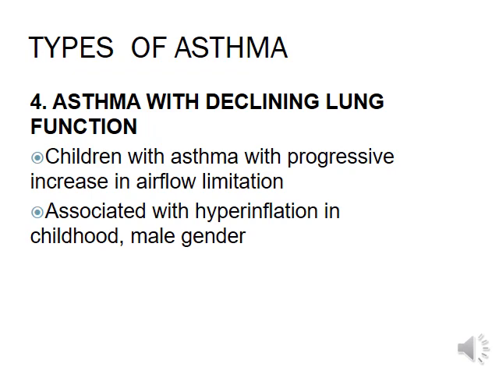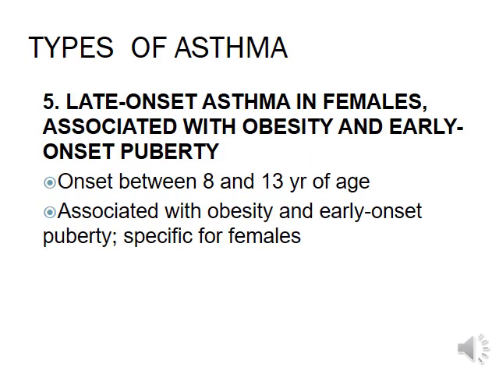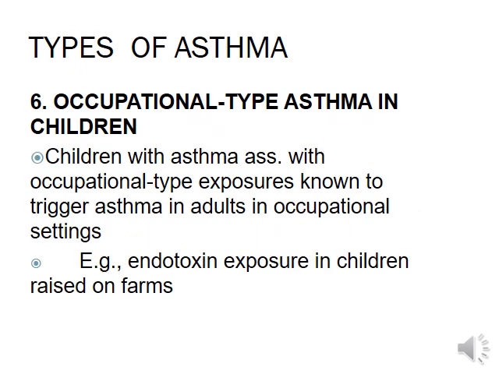Children with asthma with progressive increase in airflow limitation. Associated with hyperinflation in childhood, male gender. Late onset asthma in females, associated with obesity and early onset puberty, around 8 to 13 years of age. Occupational type asthma in children: asthma associated with occupational type exposure, like endotoxin exposure in children.